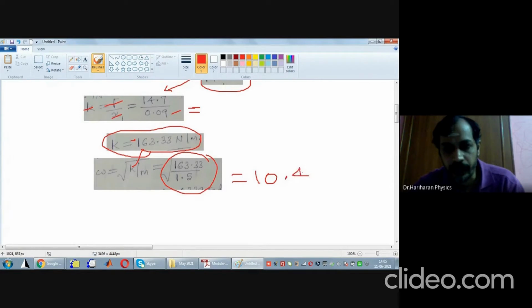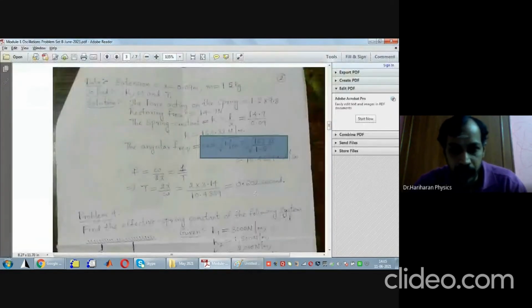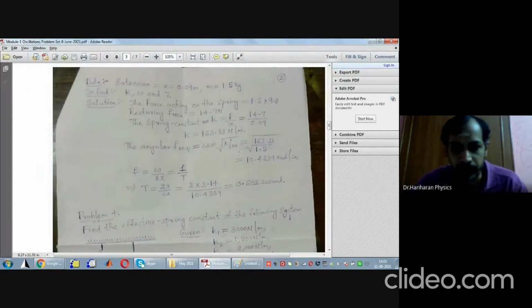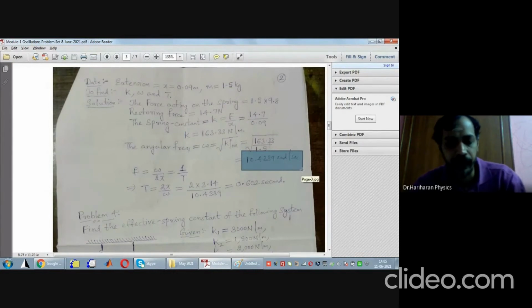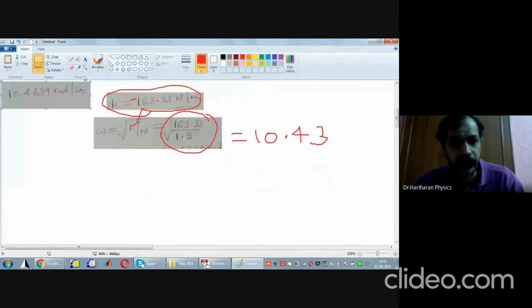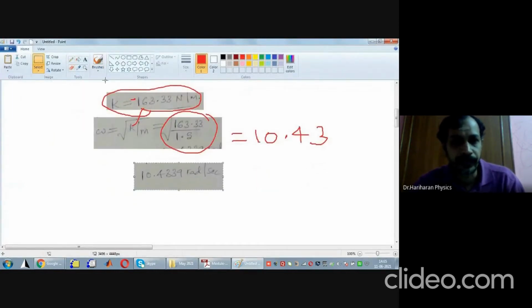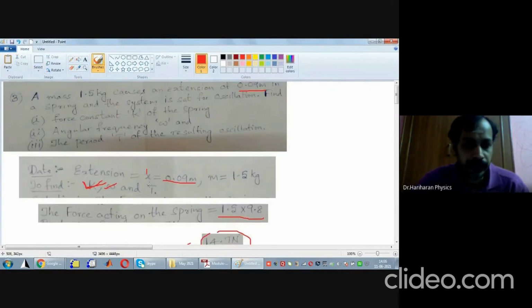10.43. Okay, let me cross check what I have worked out. It comes very close to that. 10.4339 radians per second. Therefore, the angular frequency of the body is known. So now, K is found, omega is found, which is 10.4339 radians per second. And once omega is found, you can find the time period.